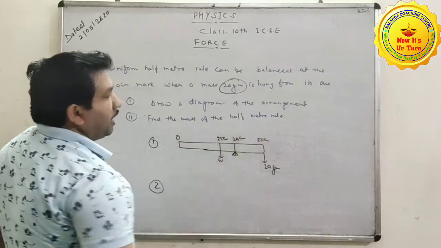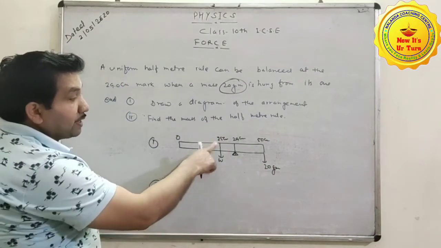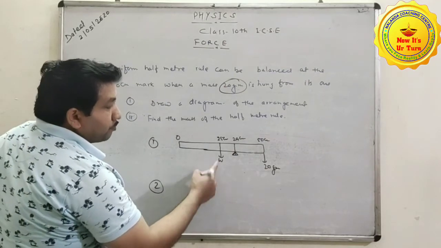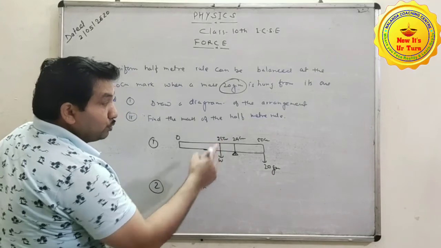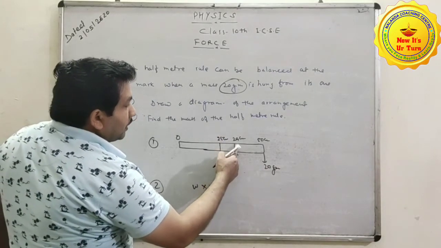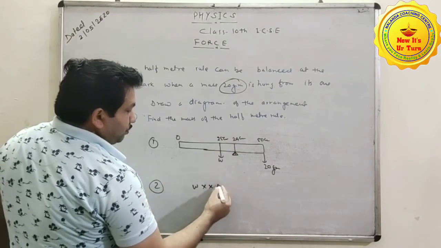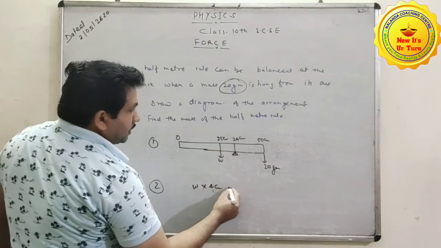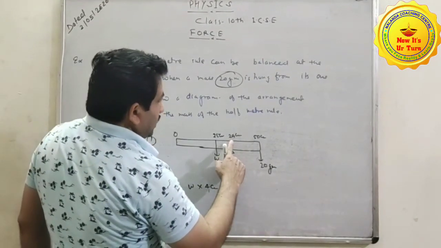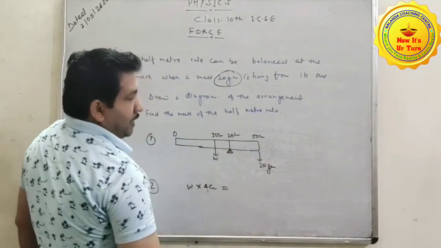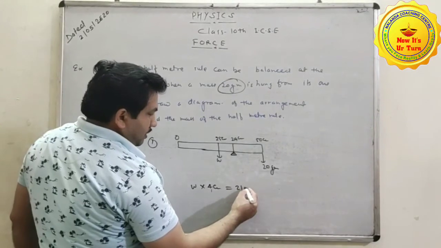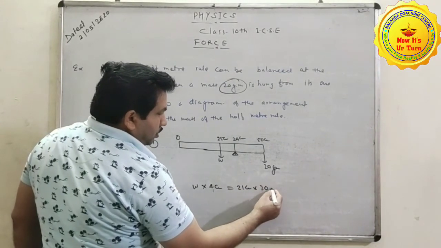Find the mass of the half meter rule. You have to find the mass or weight of this. So in that case, according to the principle of moments, force into its distance. Here the distance between these two is 4 centimeter, so W into 4 is equal to 21 centimeter into 20 gram, since 29 to 50 is 21.